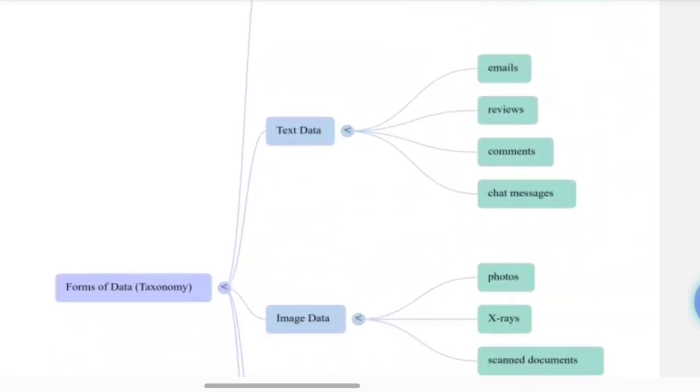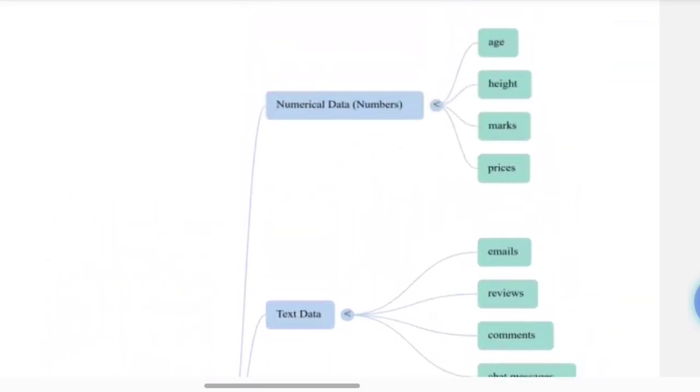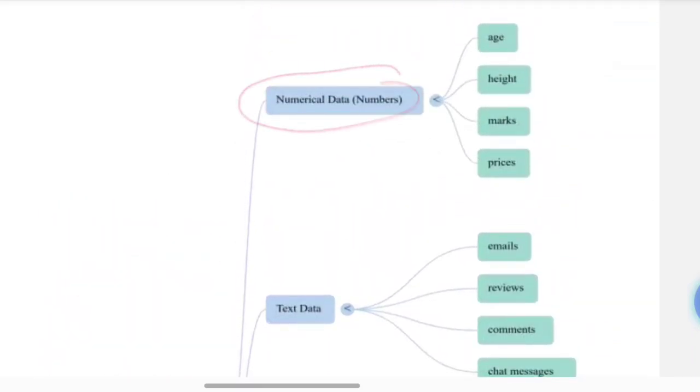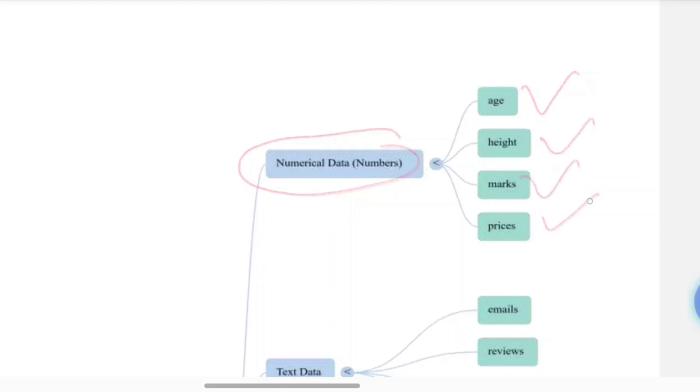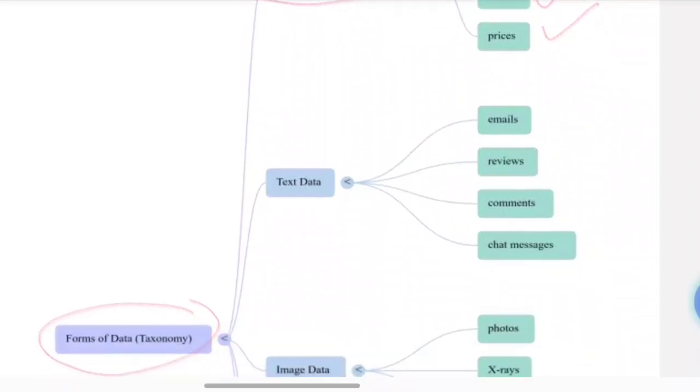Now moving on to another one, forms of data. What are the forms we have? Numerical data: age, height, marks, prices all come under numerical data. Machines love this data because it is already in number form, right? Another one is text data. This is any data made from words, such as reviews, comments, chat messages. Machines convert words to numbers again. Okay, that you need to remember, machines always want the data in numbers.